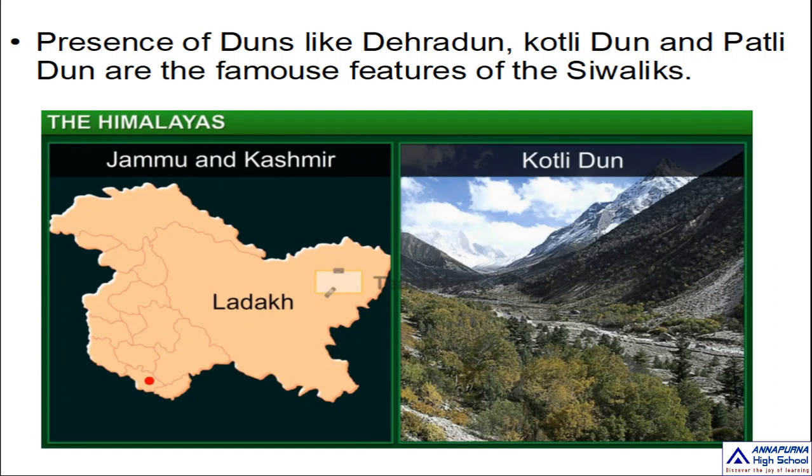And Dehradun in Uttarakhand is also a beautiful dune, and Kotli dune is in Jammu Kashmir. Okay, so these are the important ones: Dehradun, Kotli dune, and Patli dune. These are found in the Shivalik range. These are the beautiful dunes. So here, take a look at the picture. You will see a beautiful dune.